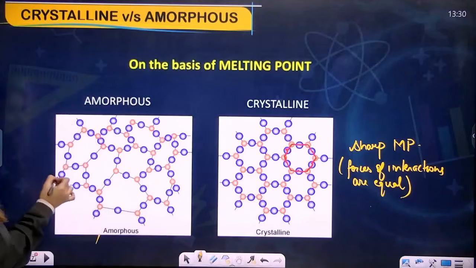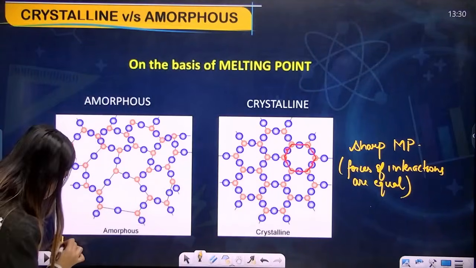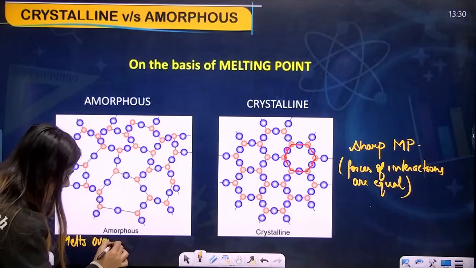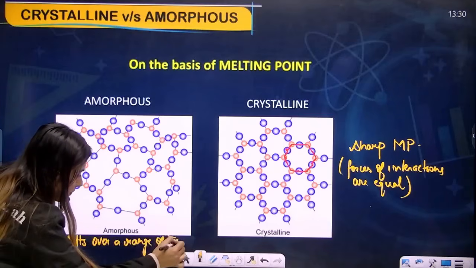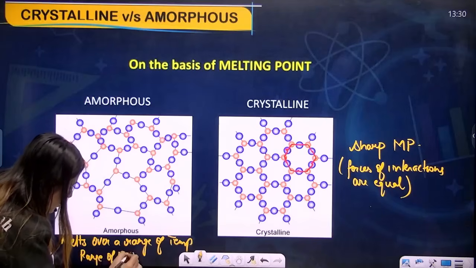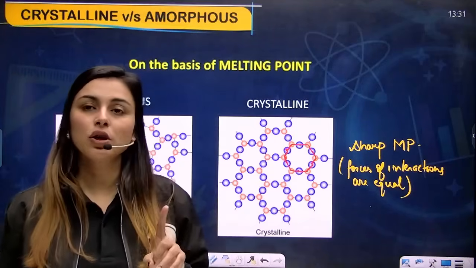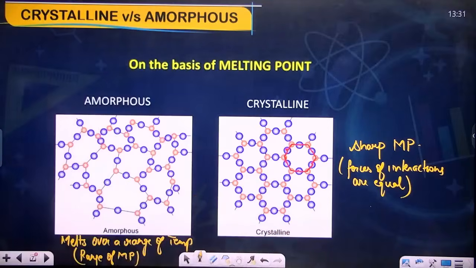So we can say that it melts over a range of temperature. So it has a range of melting point. It doesn't have a sharp melting point. I hope you're clear with this. Everything is related to their arrangements. Okay, you can pause the video, write it down, and then we'll move forward.